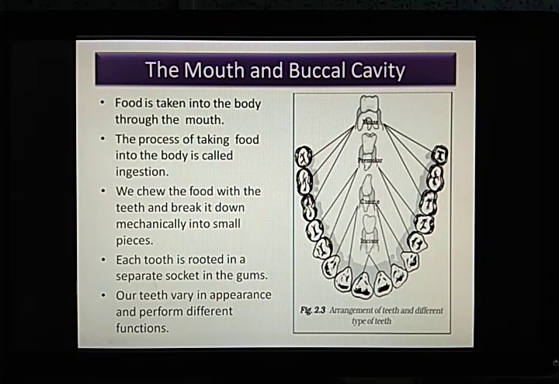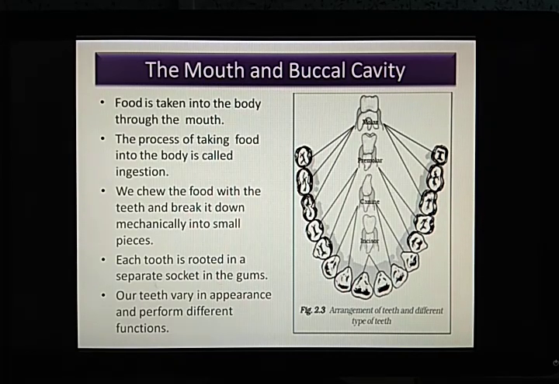As you can see in the figure, there are incisors in the beginning, which help to break down the food into smaller substances by biting. They help in biting the food or grabbing the food, you can say. Then come the canines. Canines help in tearing the food, because we have to tear it into small pieces or simpler pieces, not as a whole. Then comes the premolar, and finally comes the molar.